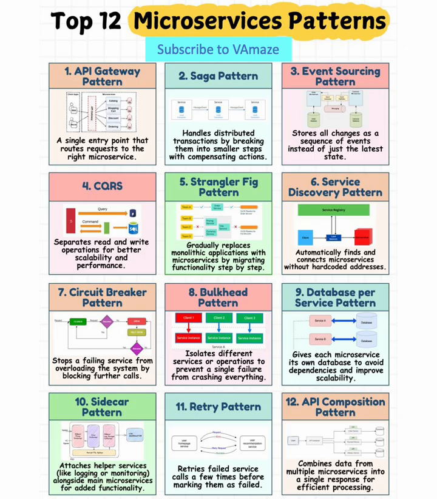The Saga pattern addresses one of microservices' most challenging problems, maintaining data consistency across service boundaries. Traditional database transactions don't work when data is distributed across multiple services, each with its own database. Sagas break complex business transactions into smaller, compensable steps. If a step fails halfway through a multi-service operation, the Saga can roll back by executing compensating transactions for completed steps. This pattern transforms the nightmare of distributed transactions into manageable, auditable workflows.